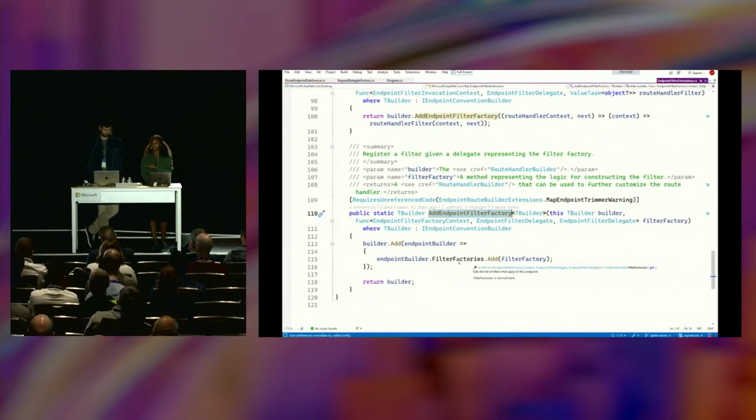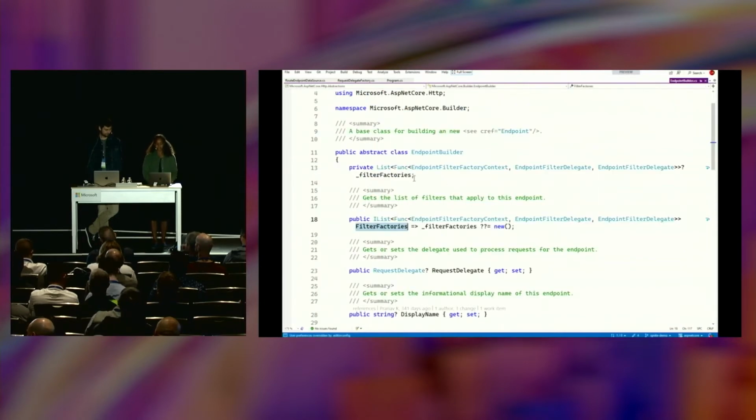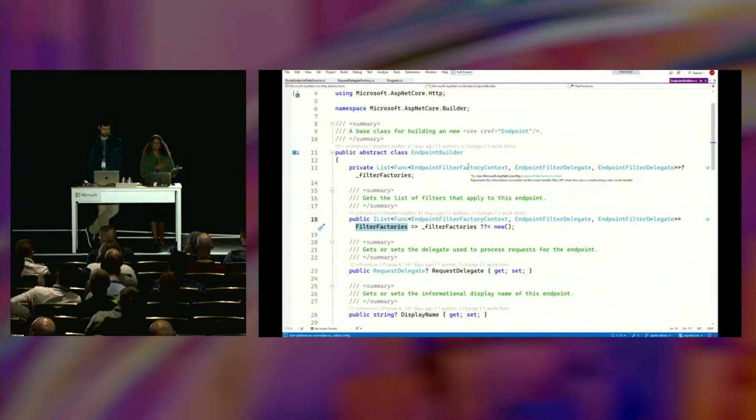Stefan alluded to endpoint builders earlier, and one of the things we'll observe is that this filter factory property is defined on the base or abstract endpoint builder. This is the endpoint builder that all different types of endpoints build on, whether they're controller actions, route endpoints, endpoints derived from Razor pages. This is the base implementation that they're going to use.